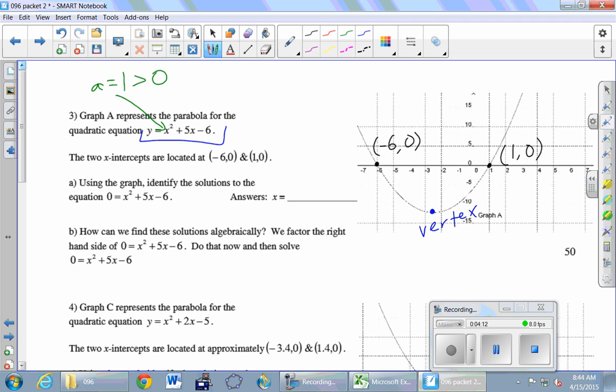We would set y equal to 0, yeah? This is what we did the other day. We would set y equal to 0. And so I have written that same equation again, but all we did was change the y into a 0. And we would solve that equation. And looking at the picture, you can predict already what the answers are going to be. What are the 2 answers to this equation, 2 solutions to the equation?